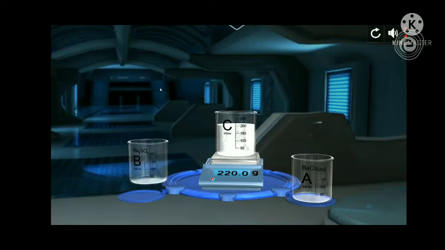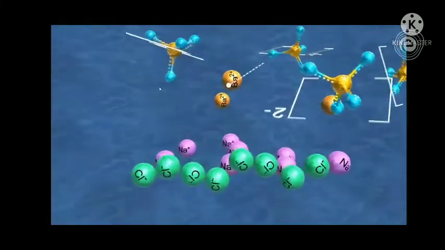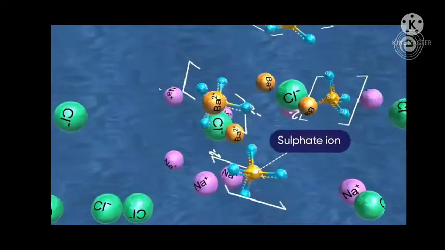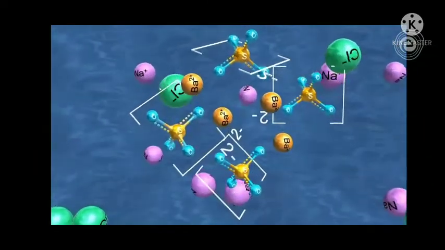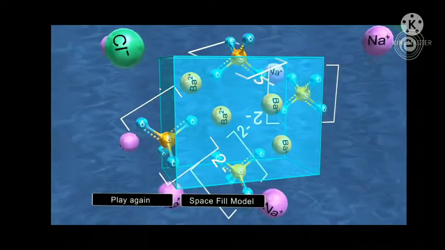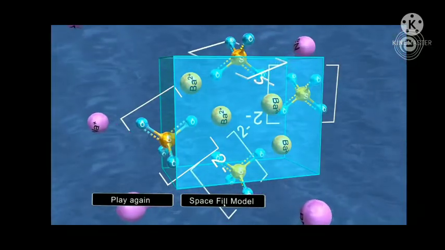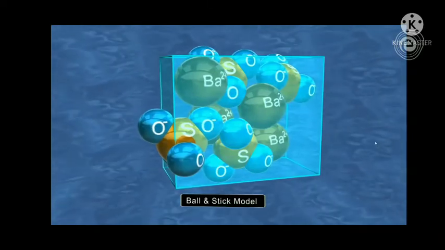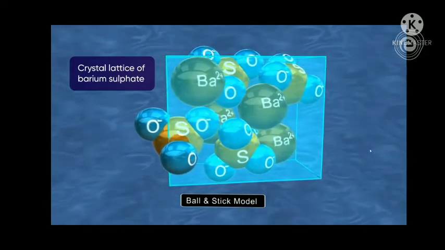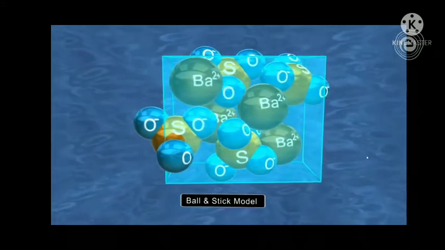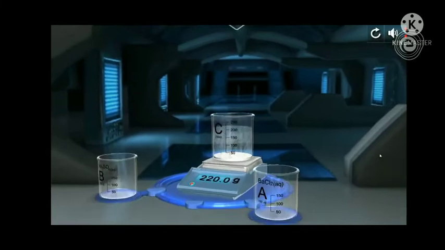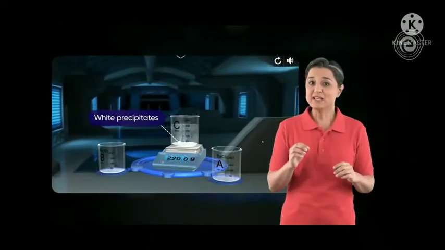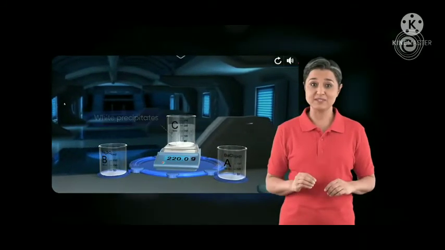As you know, the mixture already contained barium, chloride, sodium, and sulfate ions. Barium and sulfate ions came close to each other, forming barium sulfate, which is a white solid insoluble in water. This is what the crystal lattice of barium sulfate looks like. This barium sulfate is seen as the white precipitate. The precipitate settles down after some time.